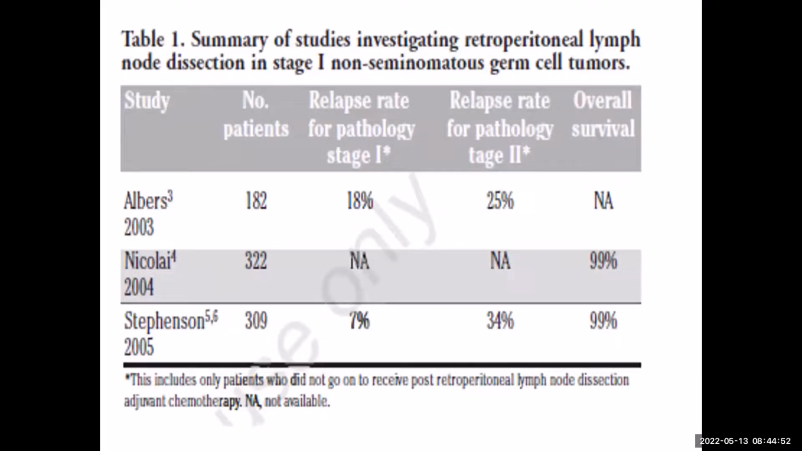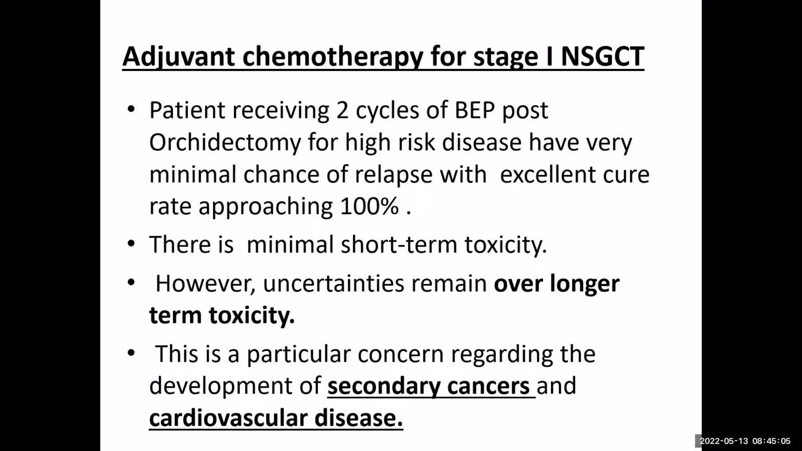So same, if you see the follow-up for these patients who underwent RPLND for stage 1, the overall survival again is excellent, because even those patients who relapse will be salvaged with effective chemotherapy. So now comes the third and most relevant option, the adjuvant chemotherapy for stage 1. So as we discussed, for a high risk, that is LVI present and embryonal more than 40 to 50%, we generally prefer 1 to 2 cycles of chemotherapy.